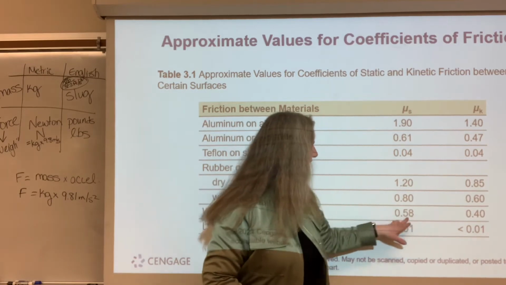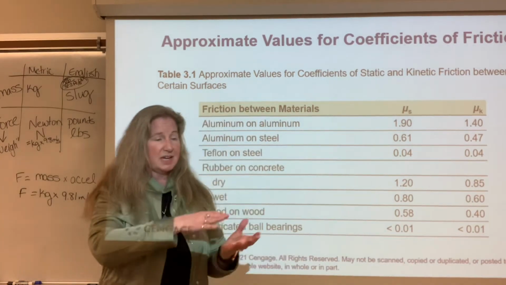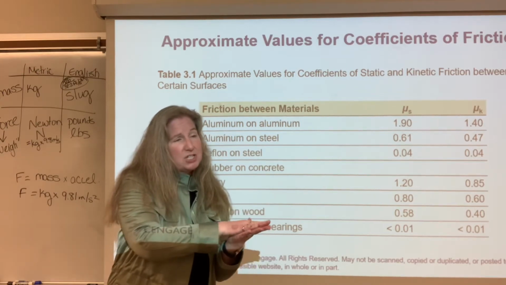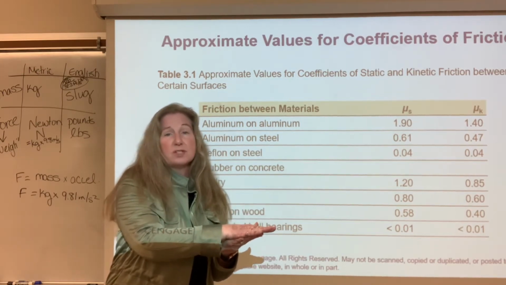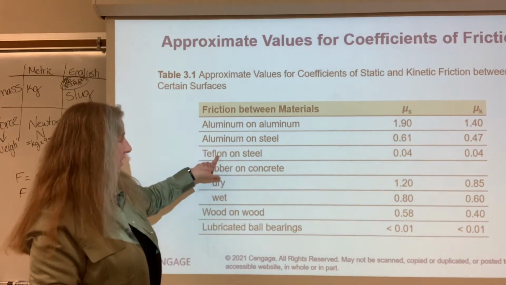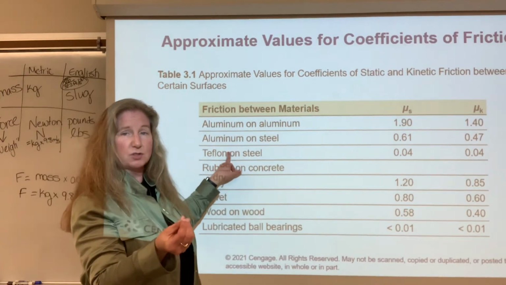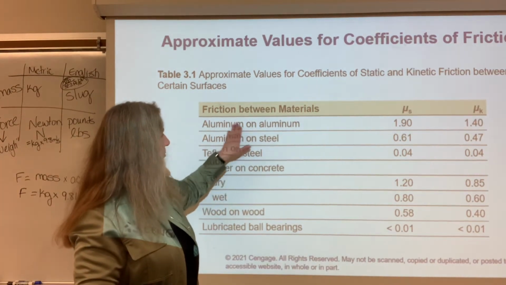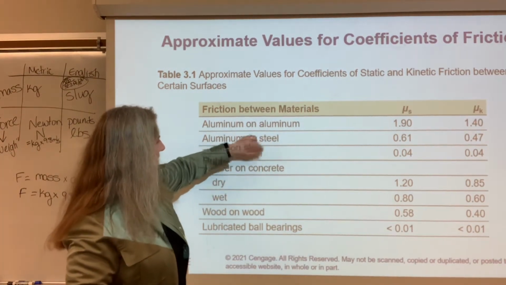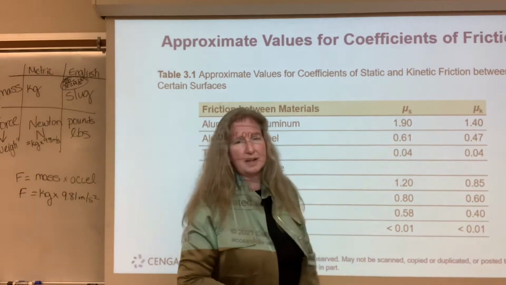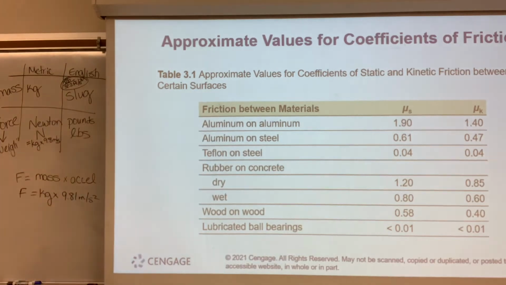So again, these are multipliers that have to do with the force and how much extra force it will take to get this thing moving. Teflon on steel, so think of your coated pans, your Teflon pans. Aluminum on steel, aluminum on aluminum. Isn't that interesting? The difference between aluminum on steel and aluminum on aluminum.